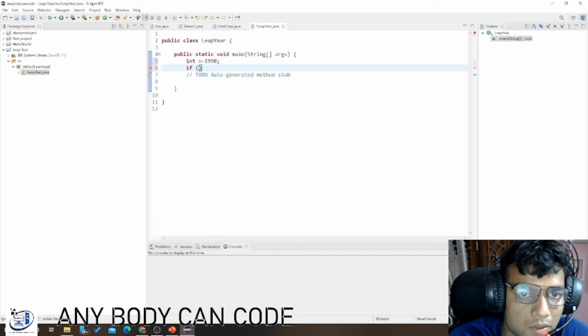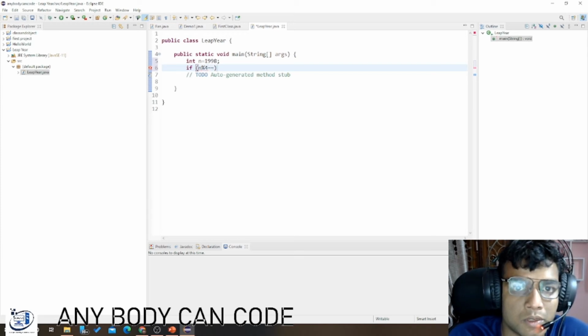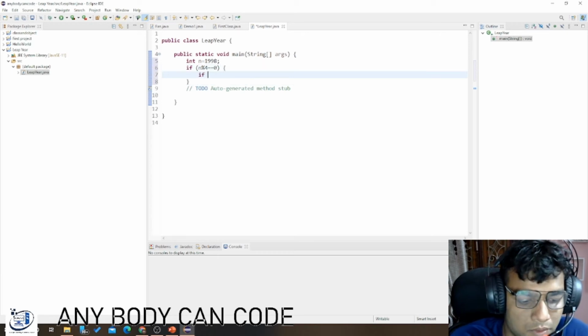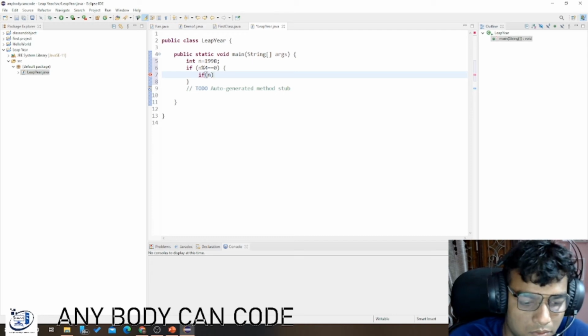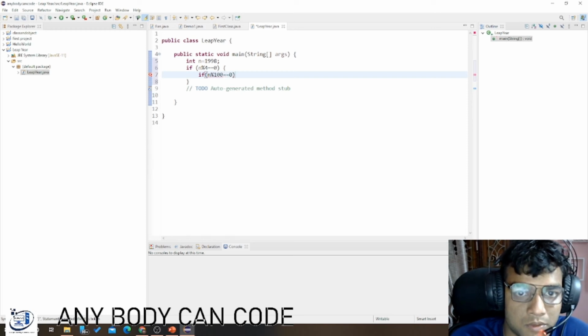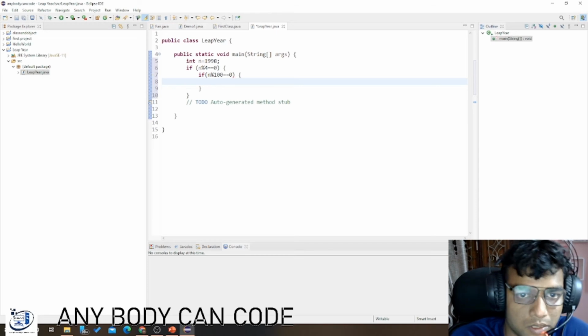If n modulus 4 is zero, that is, n is divisible by 4, then check if n is divisible by 100 or not. If it is divisible by 100 also, then it is not a leap year.